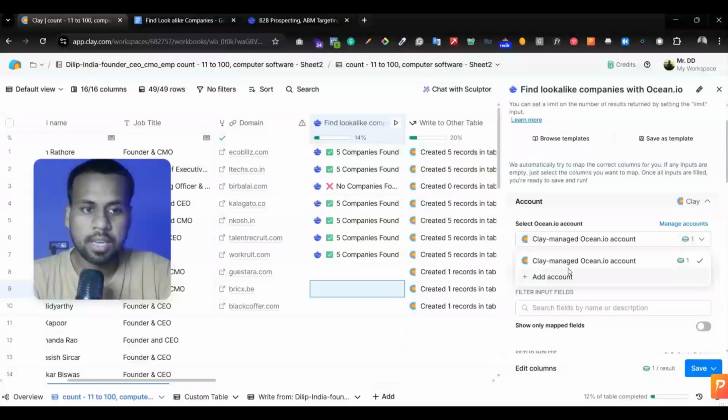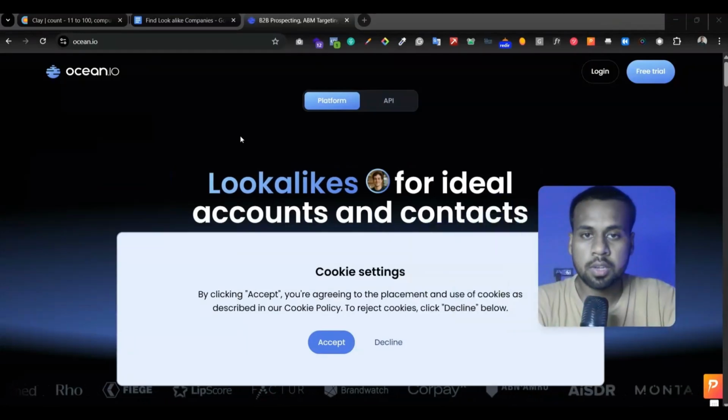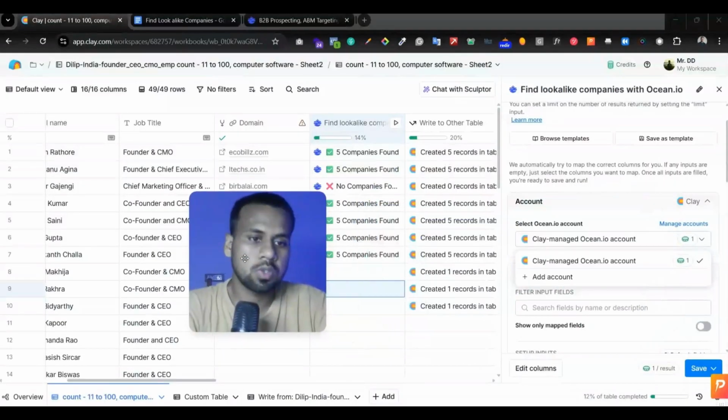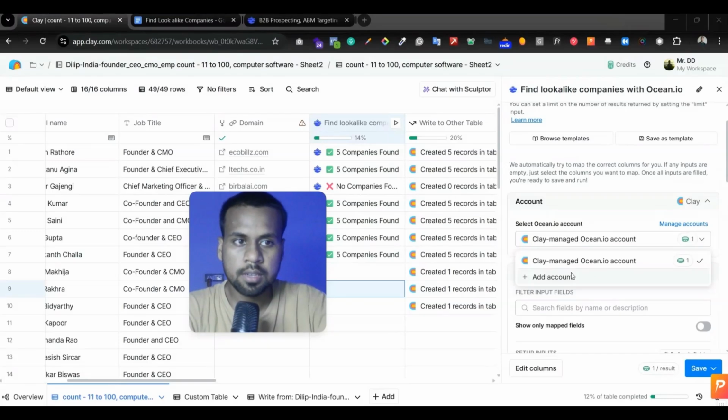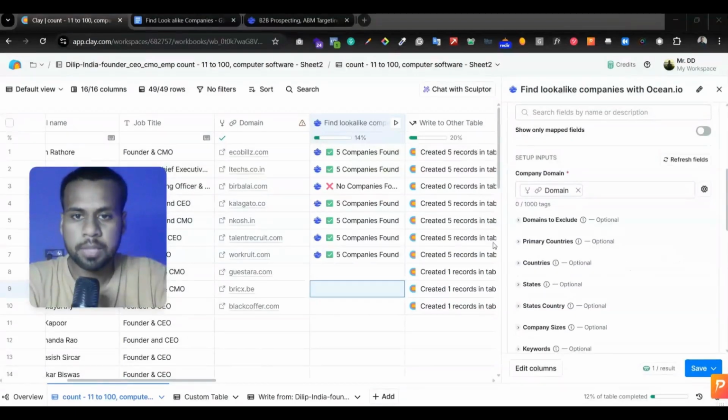Either you can use your Clay account and spend Clay credits, or as I mentioned earlier, you can connect your Ocean.io account via API. If you have connected your Ocean.io account here, then you will see another option, and you have to spend Ocean.io credits, not Clay credits. You need to keep that in mind. Here you have to map the column of the company I want to find lookalike companies for.